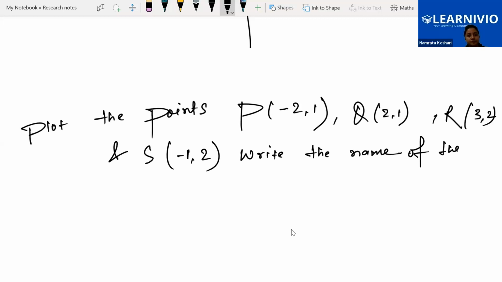Okay, ma'am. This type of question will come in the exam. Once the basics are clear, this type of question will be there in your exam as well. Plot these points on the coordinate axis, join all of them, and write the name of the figure so formed. Please do it.